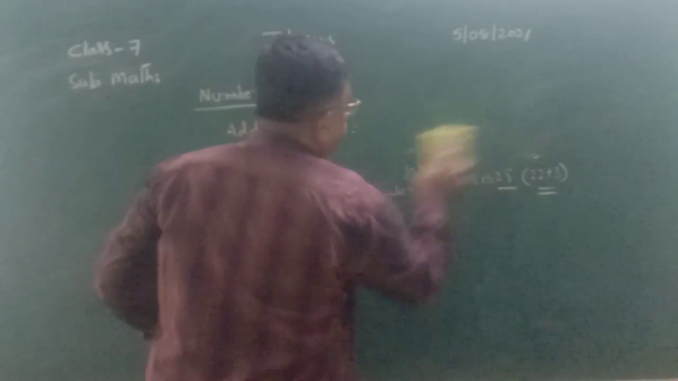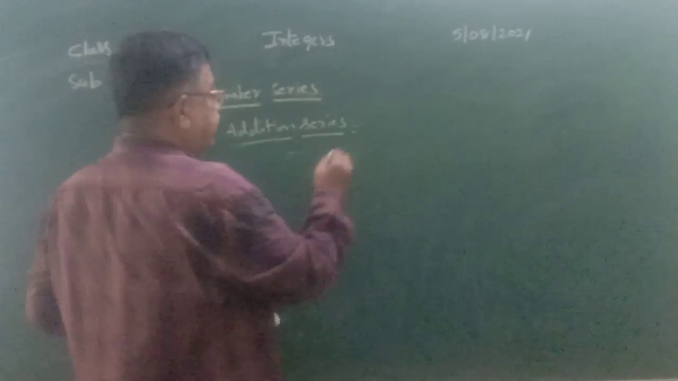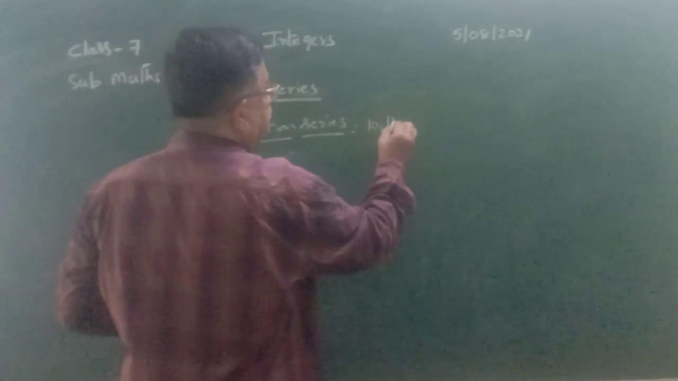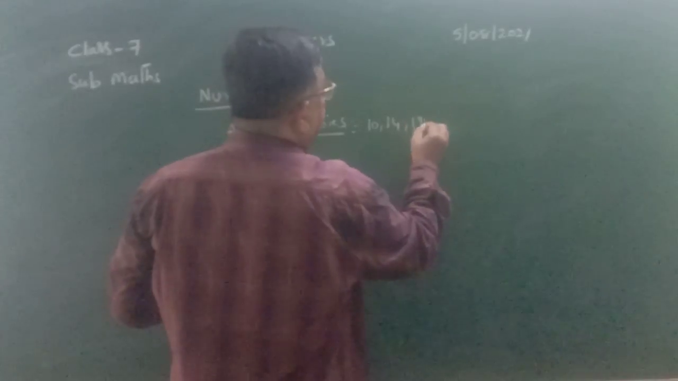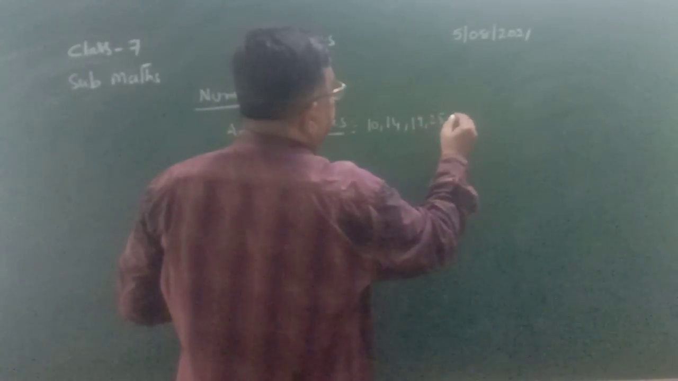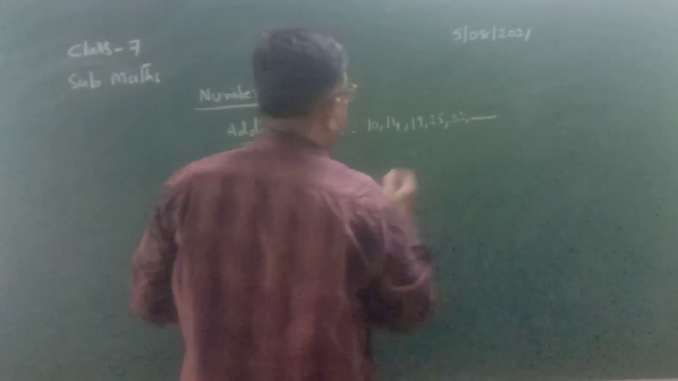Next, another example I am giving. What is this? 10. Next it is given 14. Next it is given 19. Next it is given 25. Next it is given 32. What is the next number of the series?